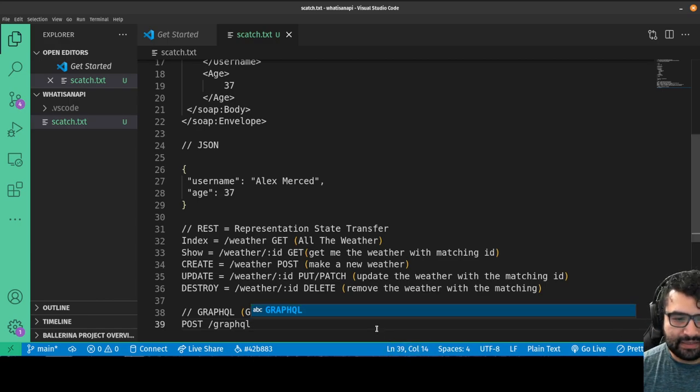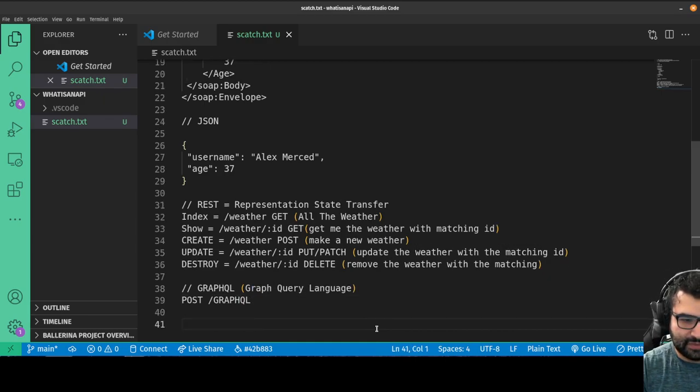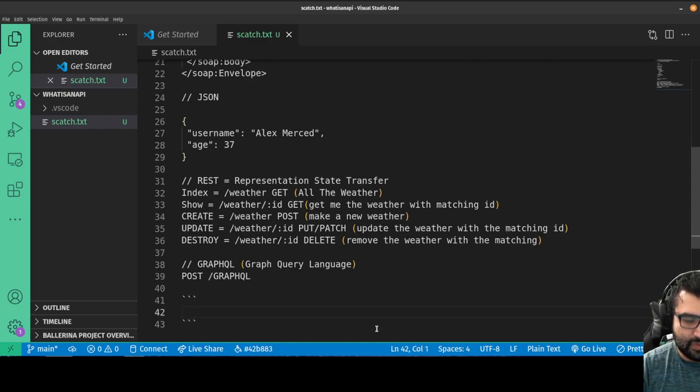The way you get what you want is you submit a query string. So you make a post to /GraphQL, and typically you don't even know that you're doing that because they provide you a graph. You can download libraries that are GraphQL clients that do that part for you. So generally, the only thing you're thinking about when you use a GraphQL API is what's my query string. In this case, you would use this language where I write a query like this. So I might say query, and if I wanted to get the weather, it might be called get weather.